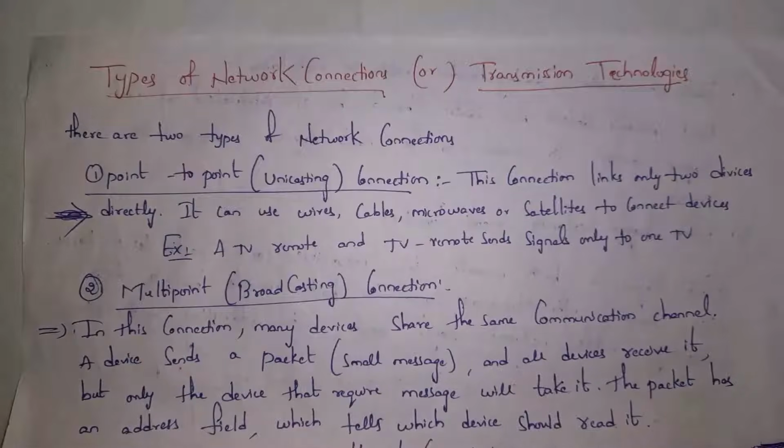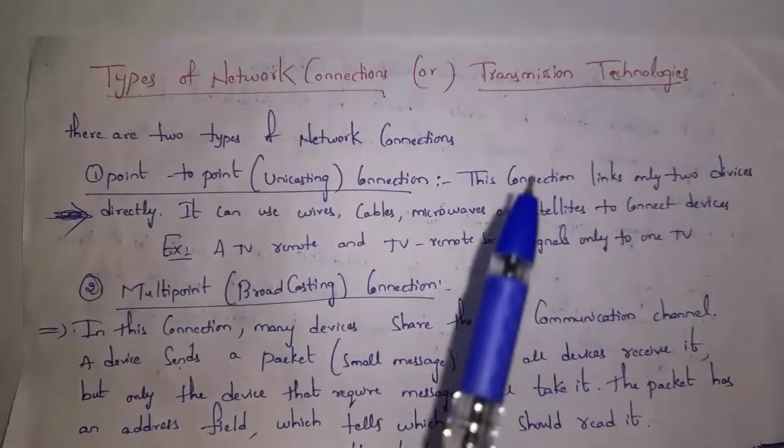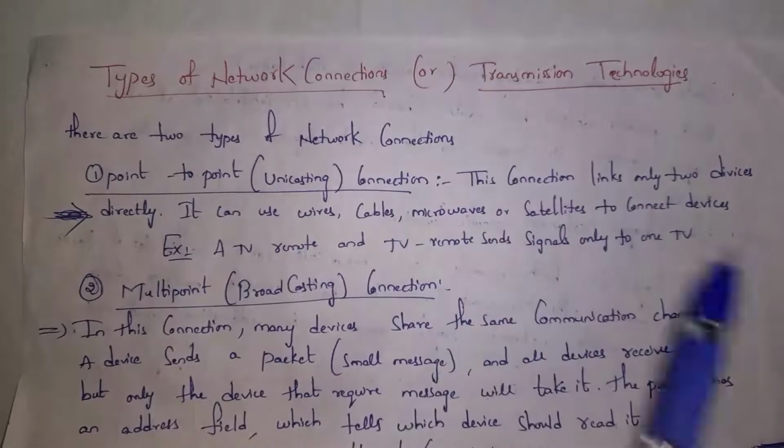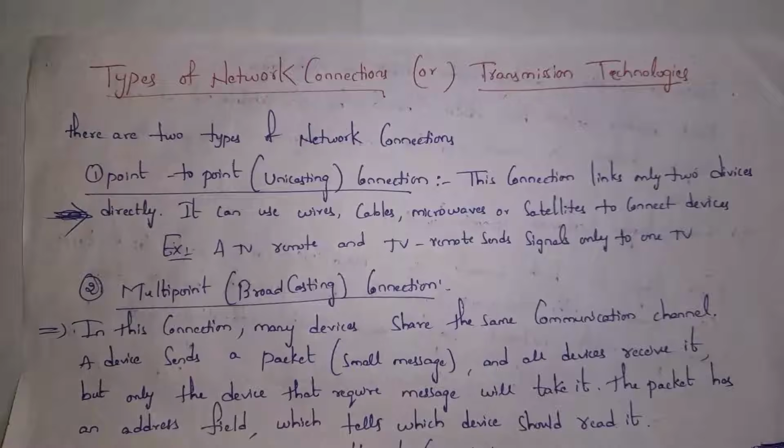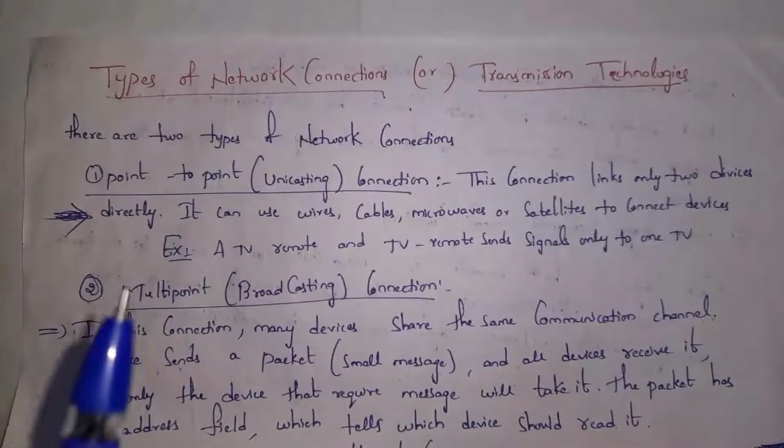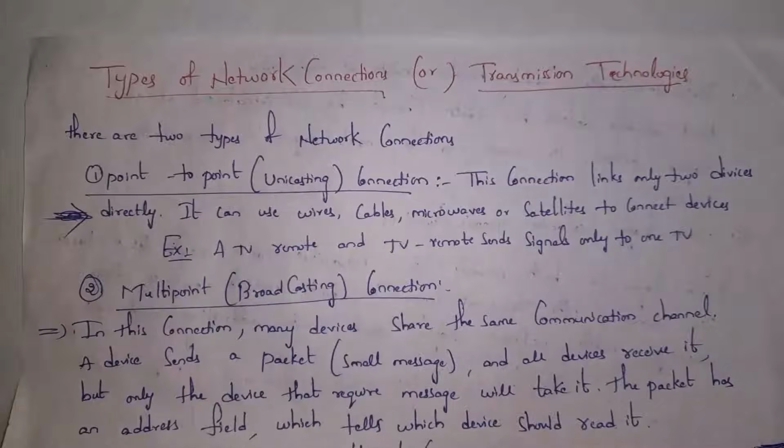Wired mean they can use wires or cables for communication, and wireless mean they can use microwaves or satellite connection for communication. Guys, in point-to-point connection, only two devices will communicate each other. For example, TV remote and TV. Remote will send signals to only single TV. As only two devices are involved, this is unicasting.